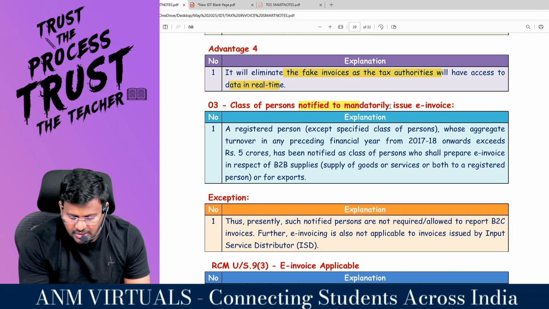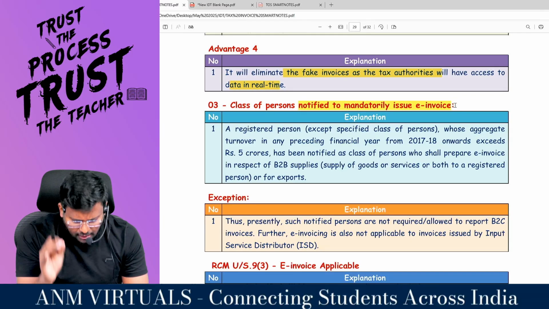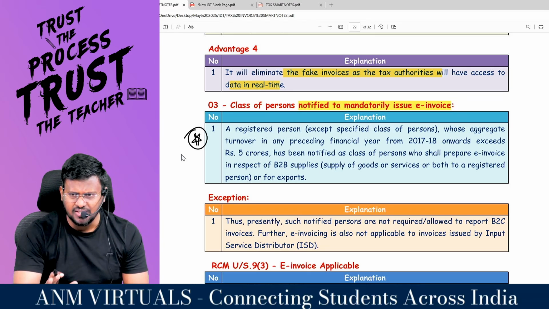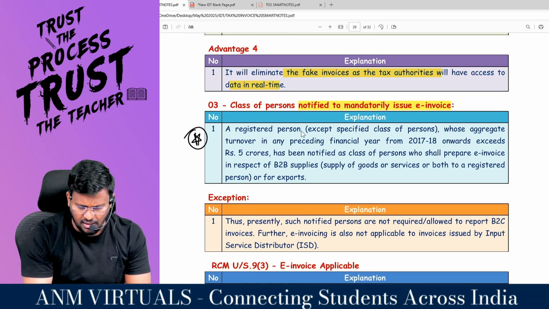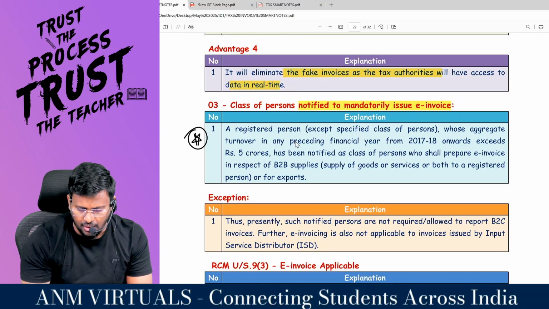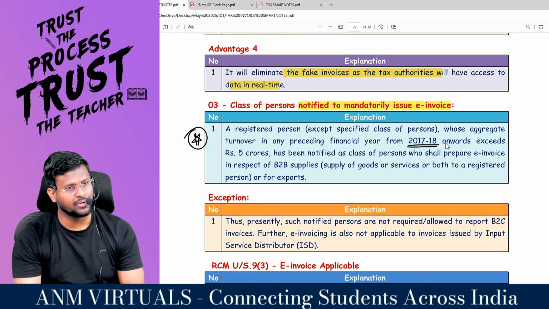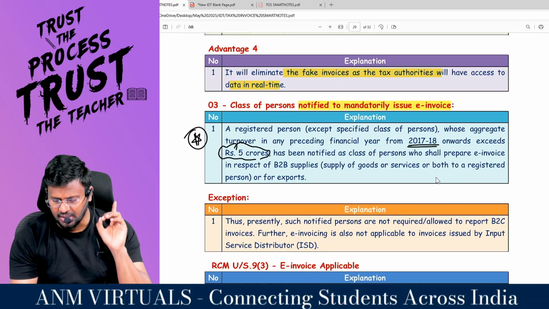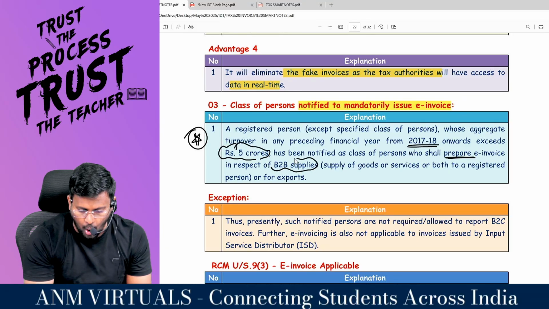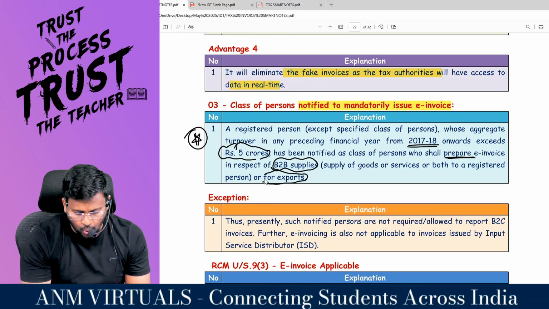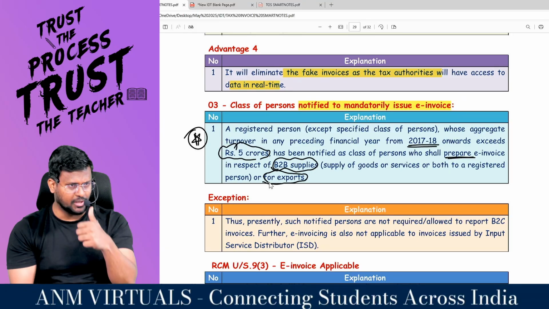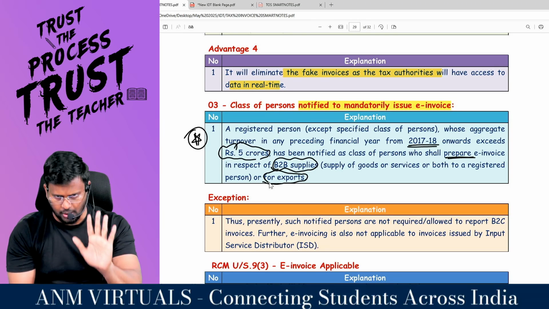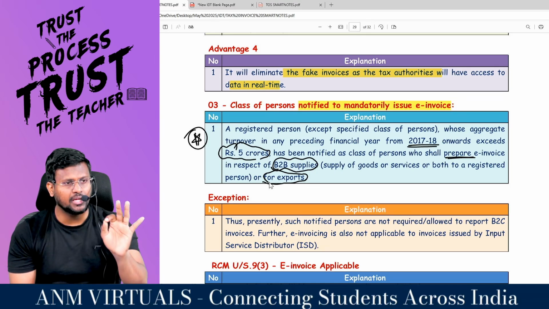What are the classes of persons notified to mandatorily issue what? This is the one-line summary for examination. These persons are compulsorily liable to issue what invoice? E-invoices. A registered person whose aggregate turnover in any preceding financial year from 2017-18 onwards exceeds how many crore has been notified as the class of person who has to prepare e-invoice in respect of what supply or what export? These two are very important. First of all, you should be a registered person whose aggregate turnover in any of the immediately preceding years from 2017-18 exceeds 5 crore. Then you are supposed to make e-invoices.